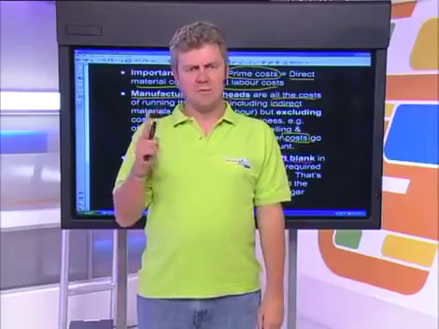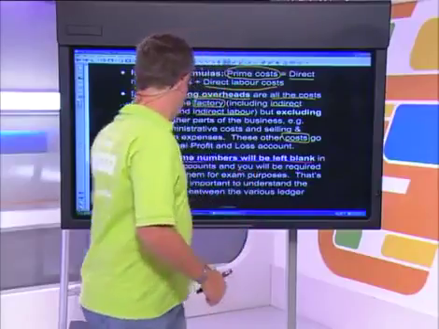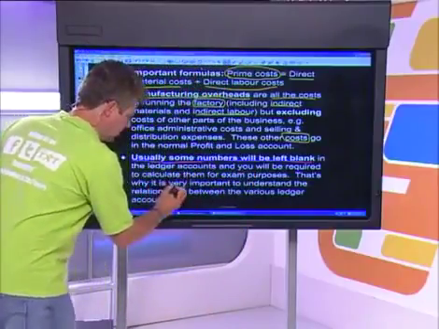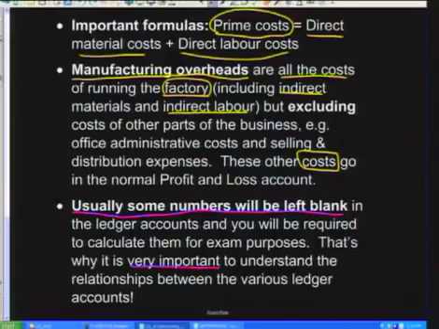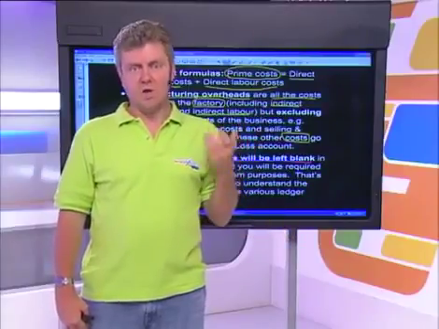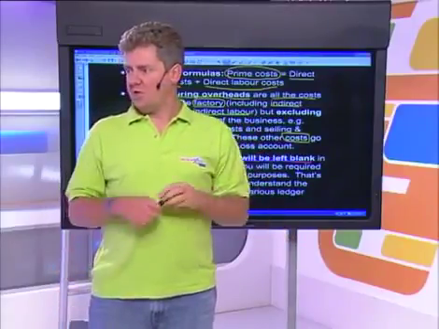Very often when you're doing accounts for manufacturing ledgers, most of the time they're going to leave one or two numbers blank, and you're going to have to understand the relationship between the different ledger accounts to be able to calculate your missing numbers. That's why it's so important to study your ledger accounts and see how they work together. They are all part of the production process, and if you understand the ledger accounts well, you won't have any problems with the questions. Tebogo, I think we should tackle a question now.